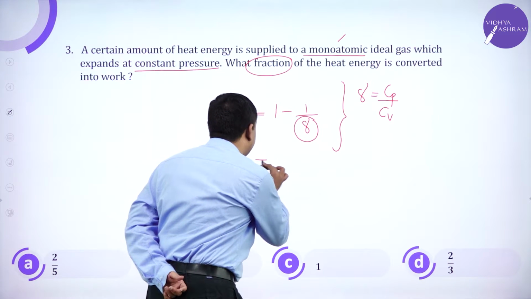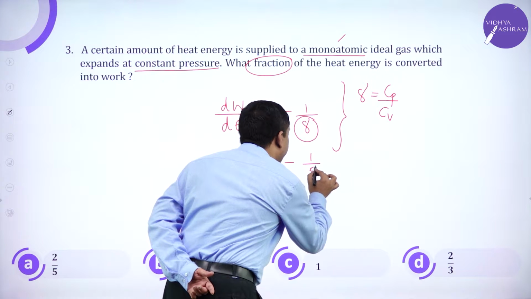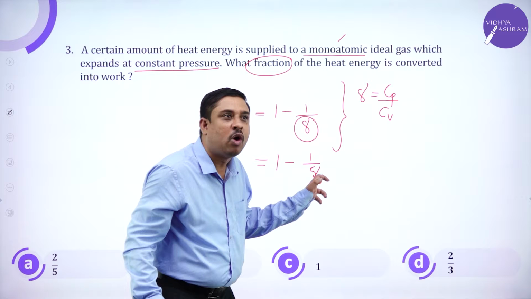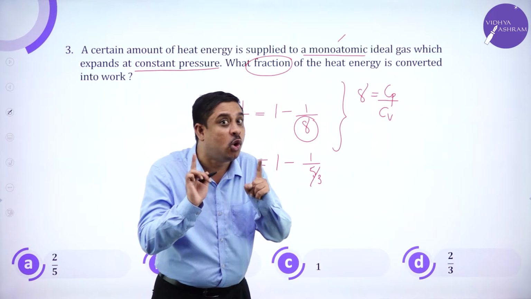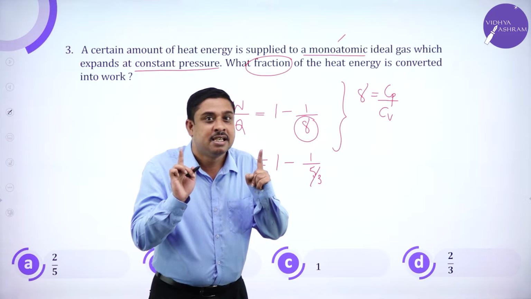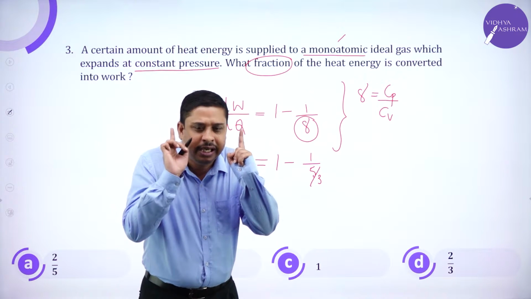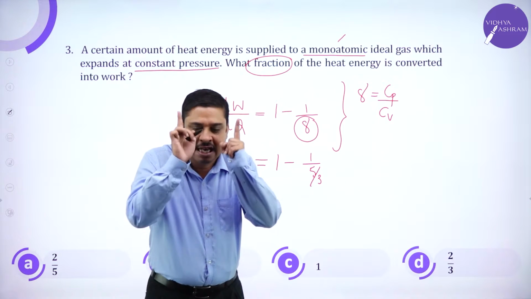Therefore we write this as 1 minus 1 by 5 by 3. Gamma for a monoatomic gas is 5 by 3. You need to know the values of gamma for gases. See, in an entrance examination, with a span of 1 minute, you need to crack the problem. Conceptual depth should be strong.